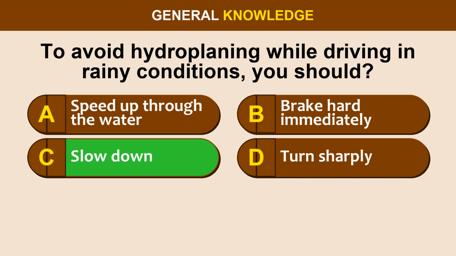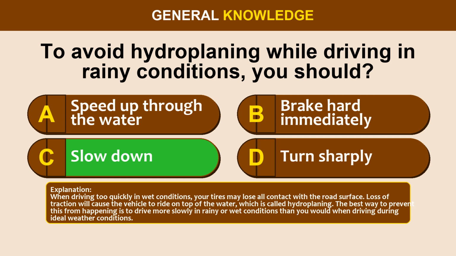The correct answer is option C, slow down. When driving too quickly in wet conditions, your tires may lose all contact with the road surface. Loss of traction will cause the vehicle to ride on top of the water, which is called hydroplaning. The best way to prevent this from happening is to drive more slowly in rainy or wet conditions than you would when driving during ideal weather conditions.